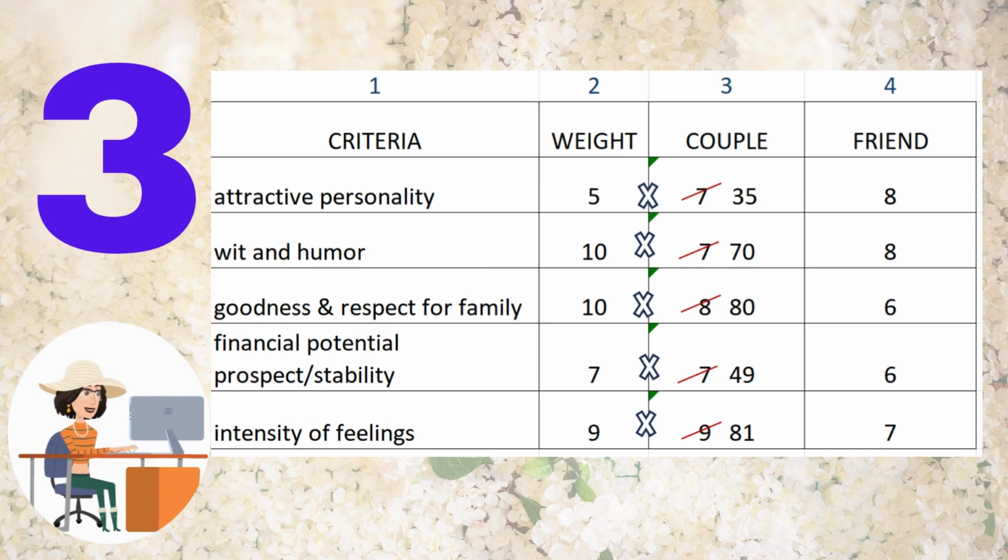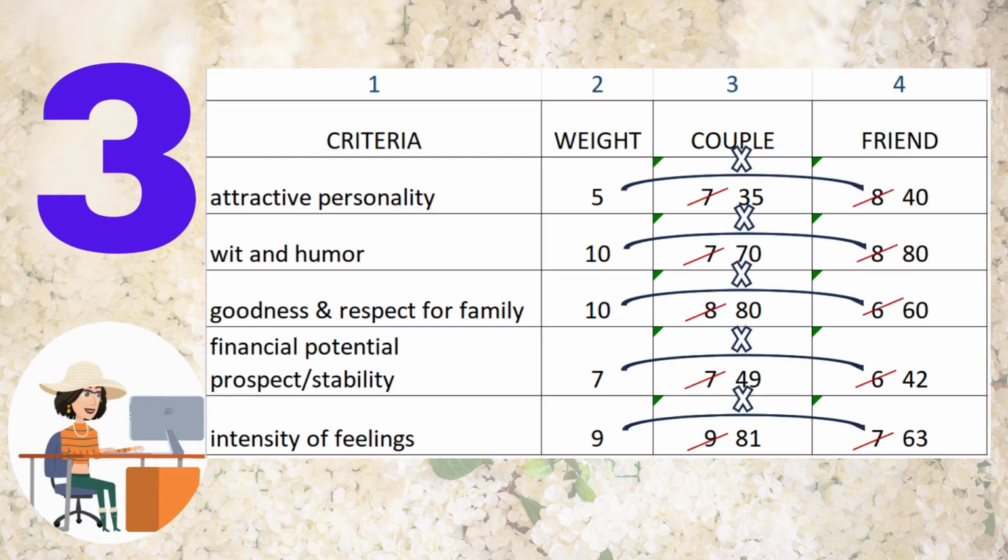Step number 3. Multiply your answers on columns number 2 and 3, and write the answer in column 3. Be sure to X out the original rating there. Repeat the procedure for columns number 2 and 4, write the answer in column 4. Cross out the original rating.